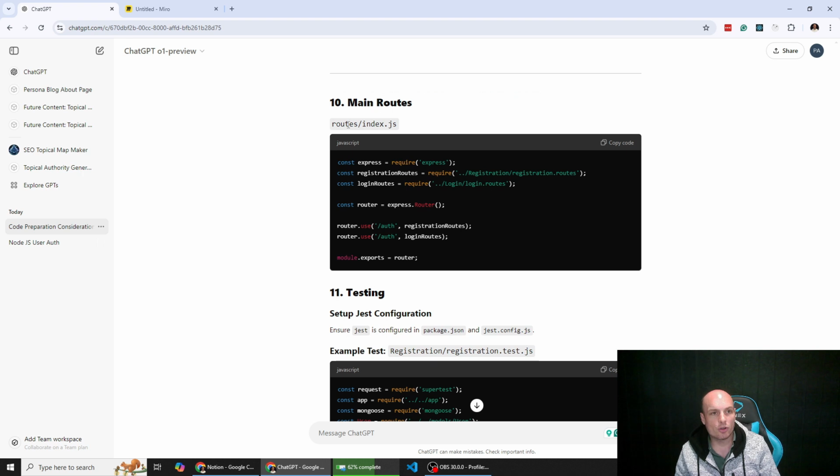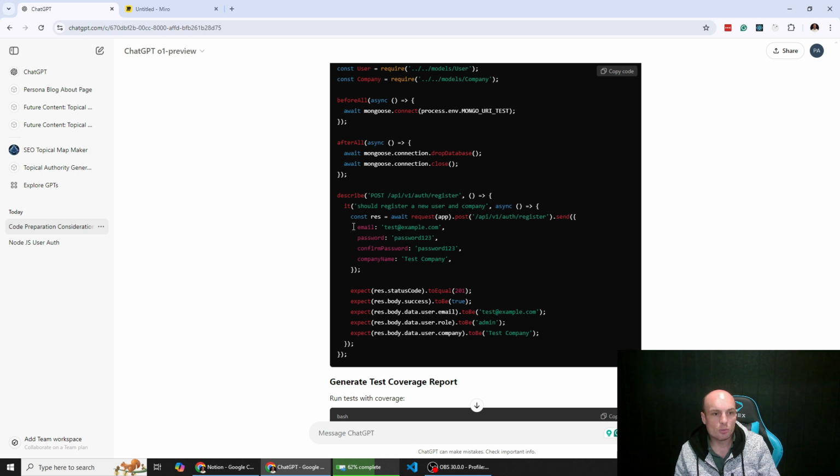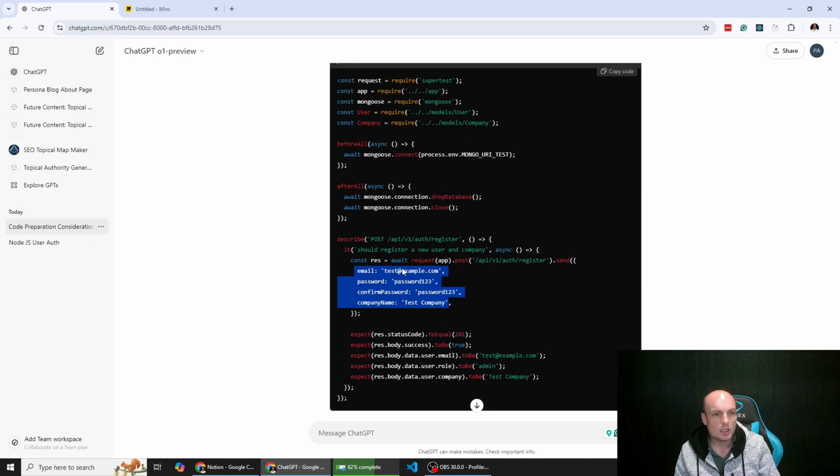Here's our main routes. So the routes.index file provides an entry point to all of the different routes. We're using /auth for both registration routes and login routes. Here's our testing. So it'll provide, for example, some dummy data and it tests that these structures are correct. We can run our test with npm test.